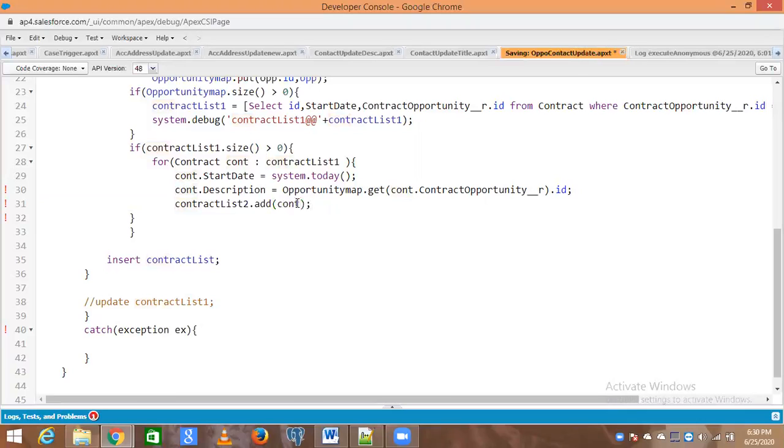Okay, now after this, copy contract list 2 and run an update DML.